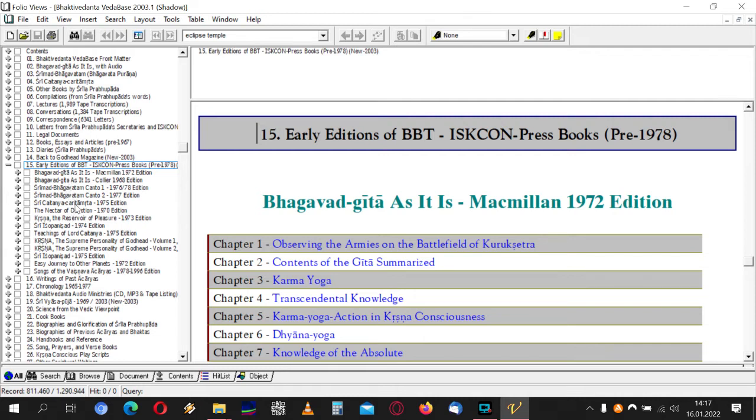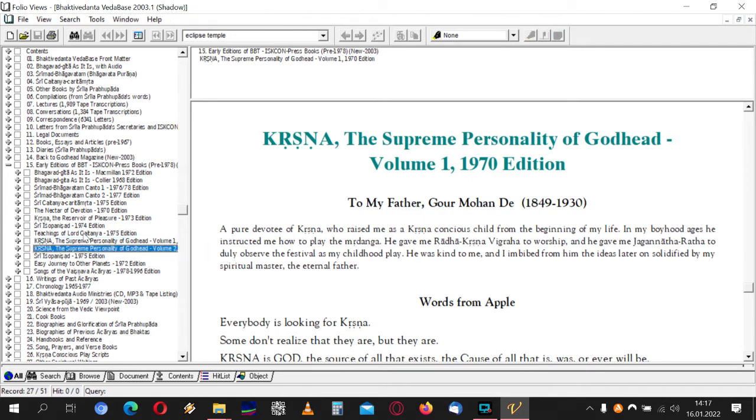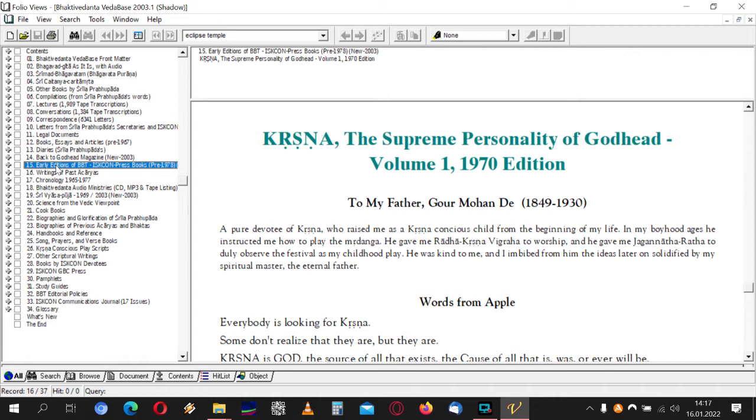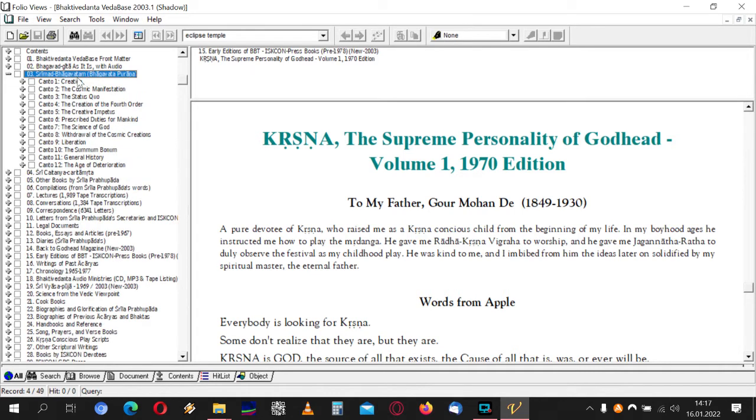Bhagavad Gita As It Is, Chaitanya Charitamrita 1975, Nectar of Devotion, Isopanishad, Krishna Book Volume 1, Volume 2, 1970 Isopanishad. Here under point 15, you get the original books. And here the Srimad Bhagavatam, I was also reading that. There's a discussion going on right now about what was changed and what not. This hasn't been resolved yet, but I was reading also from this point 3 Srimad Bhagavatam.